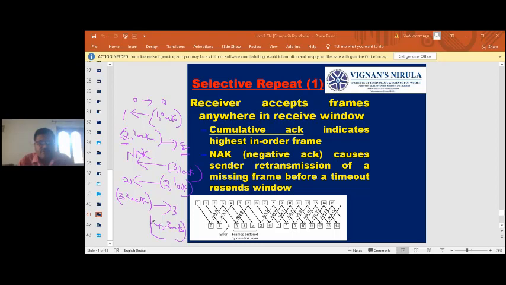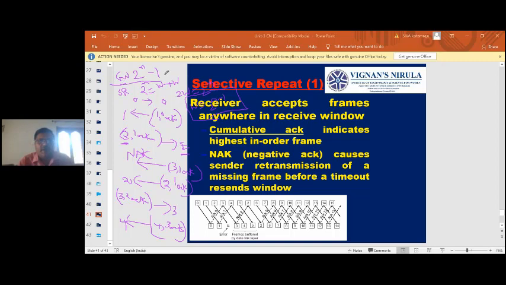And 4 is received. And one important difference between selective repeat and go back n is this: in go back n, the sending window is 2 power n minus 1, whereas in selective repeat, totally 2 power n combinations are possible. Sender window is W and receiver window is W. So 2W equals 2 power n, and W equals 2 power n minus 1.